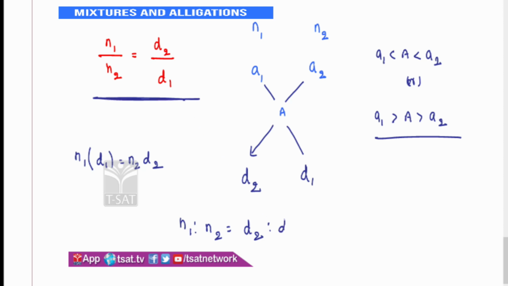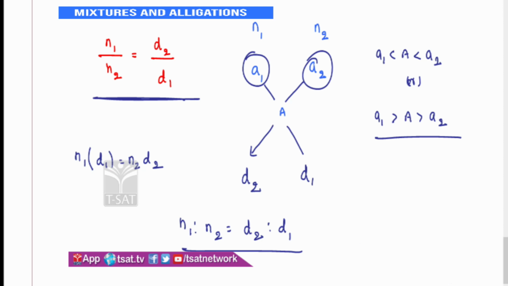It's all about grouping only. D2 is to D1. That is the reason we write average of the first group, average of the second group, average of the whole group combined. N1 is to N2 is respectively the number of members in the first group and the second group.